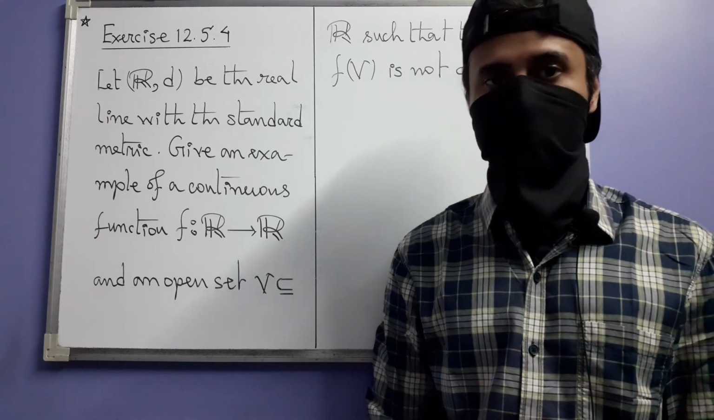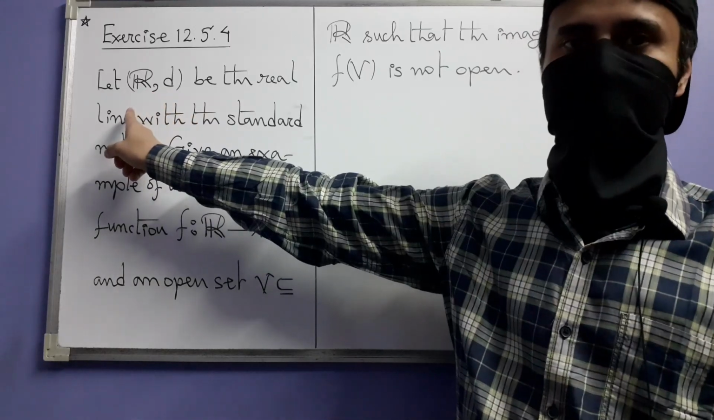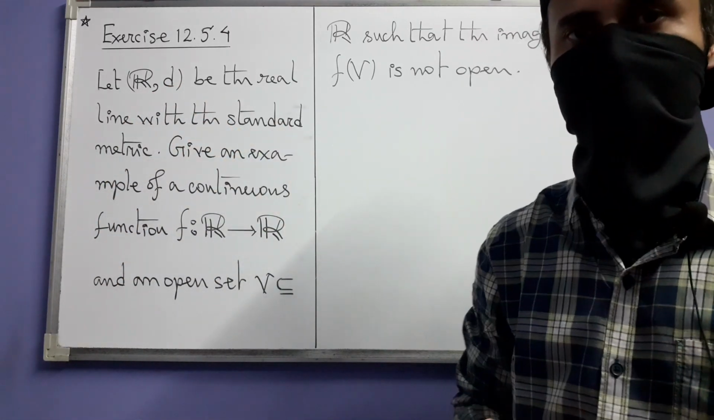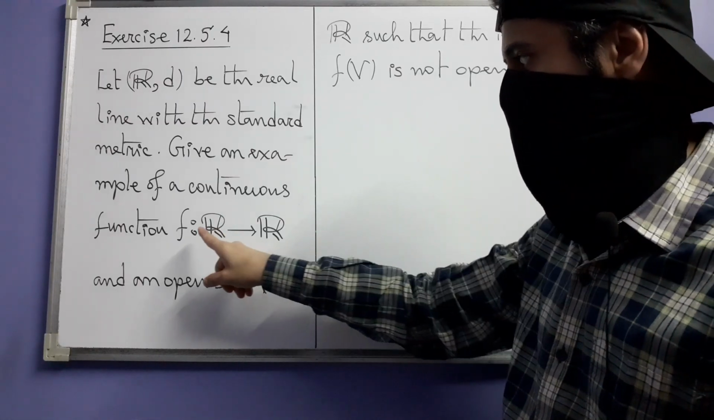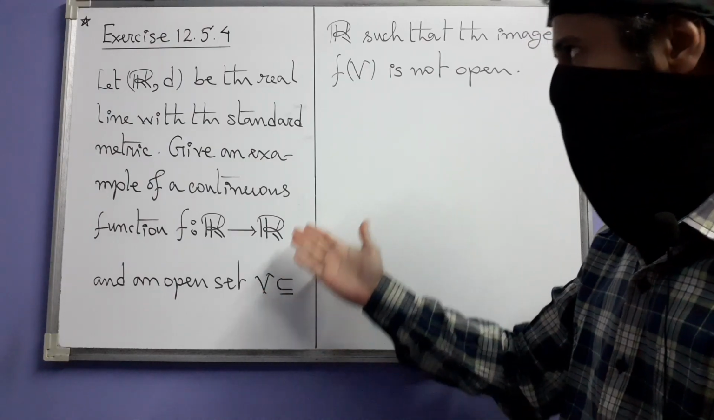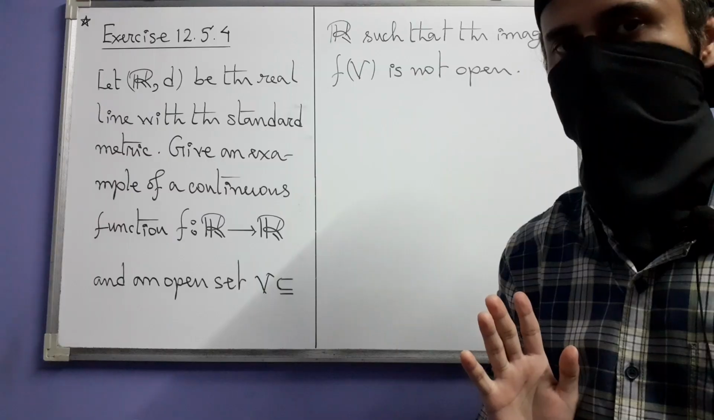Let's see exercise 4 next. In this one, we have the usual metric space of real numbers. So that means this D is the standard metric. We have to give an example of a continuous function f from R into R and an open subset V of R such that the image of V under f is not open.